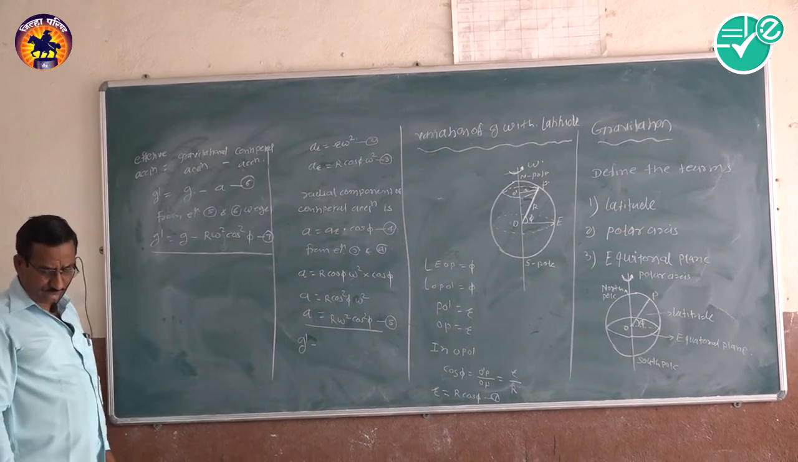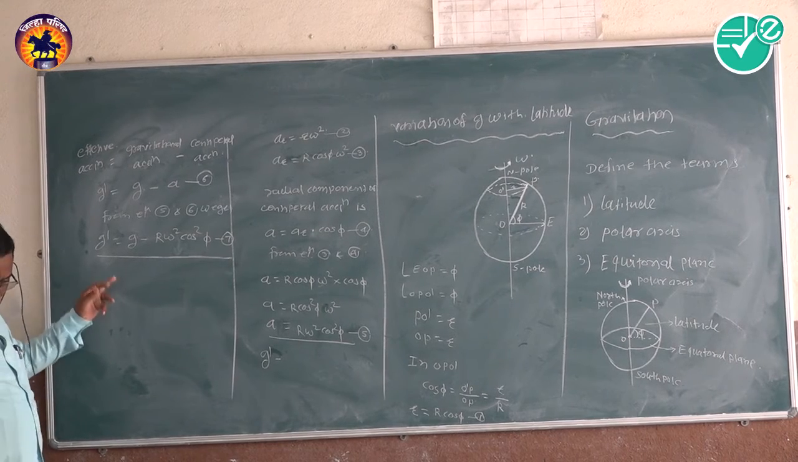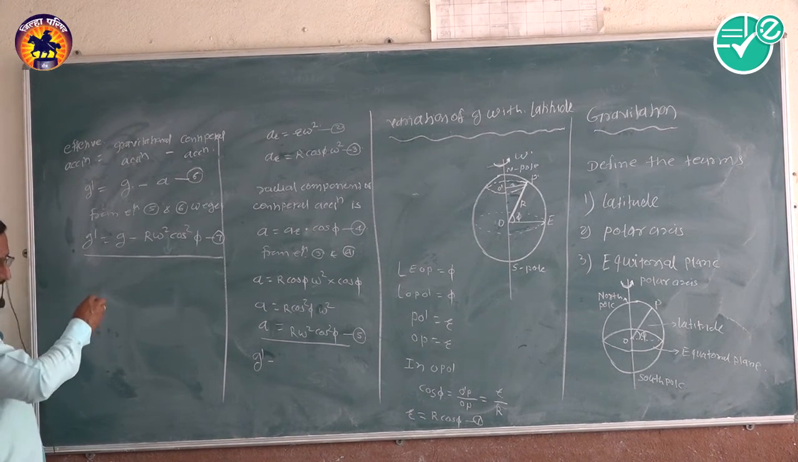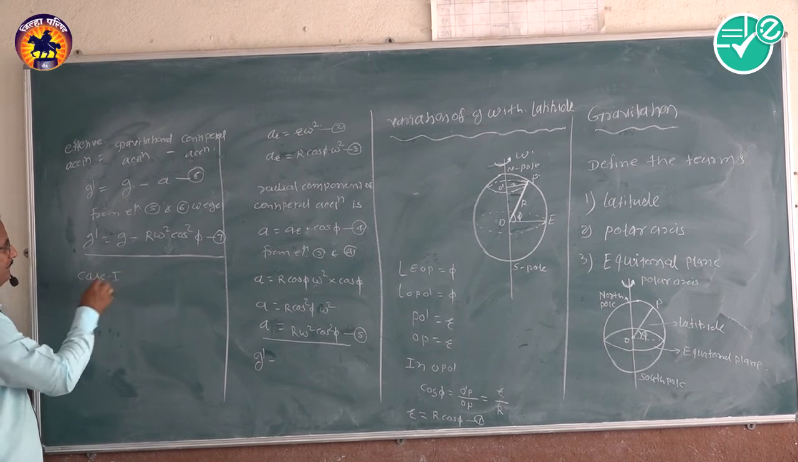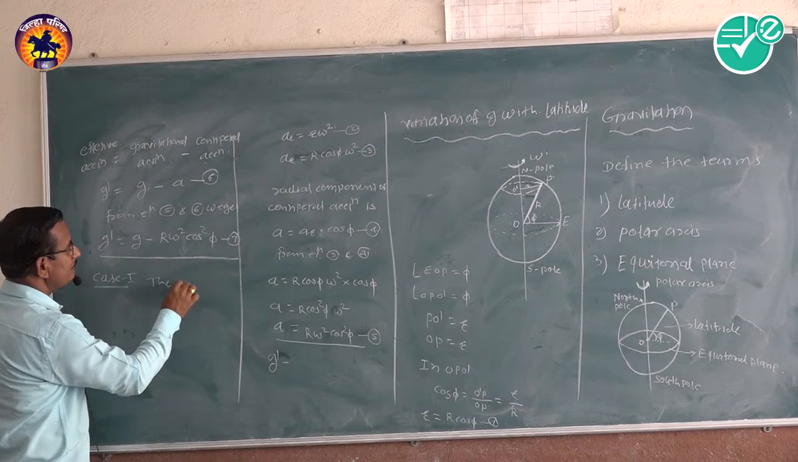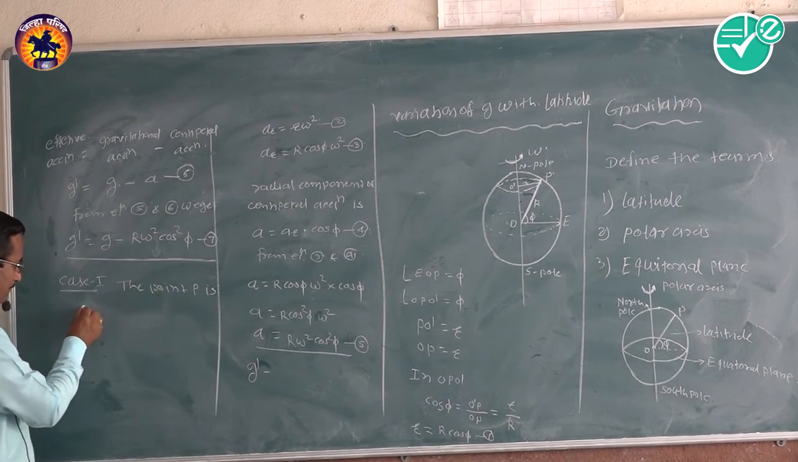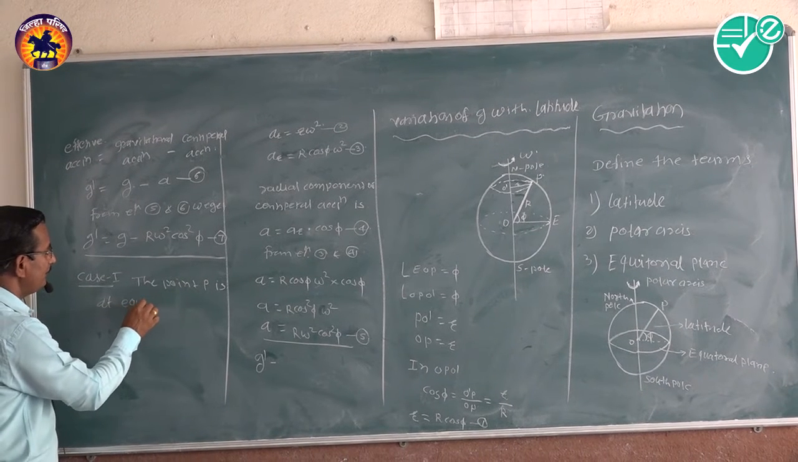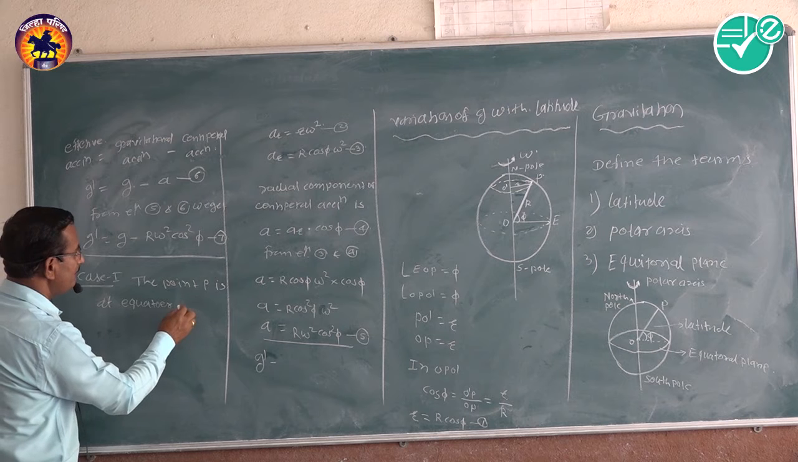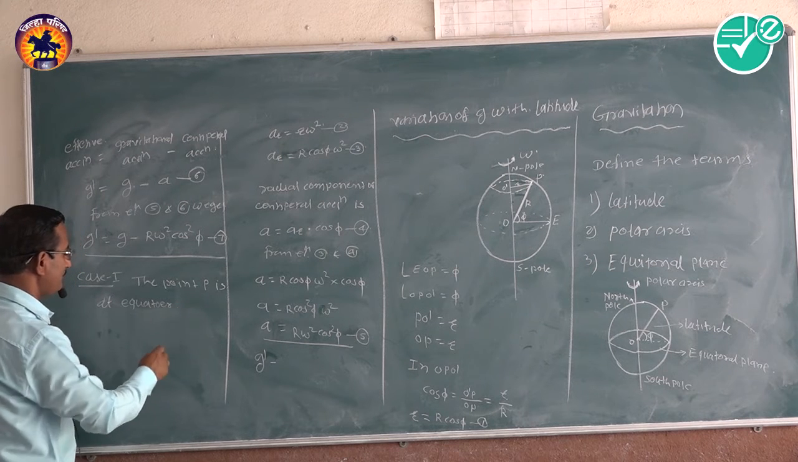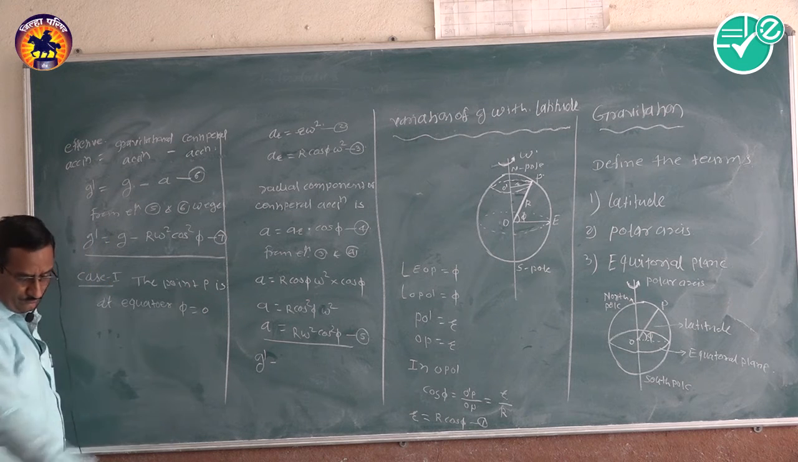Now suppose the point P is at the equator. That is case 1: phi is equal to 0.